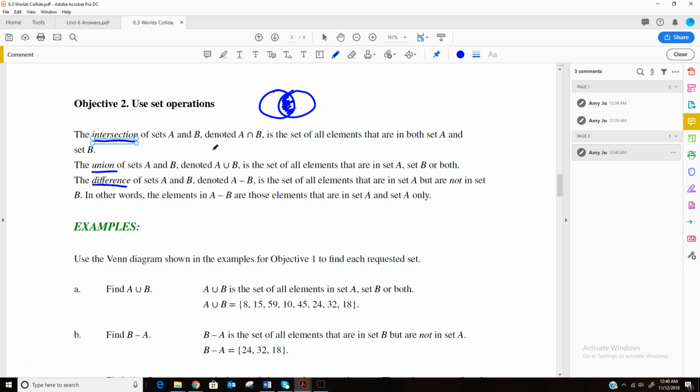The union is anything that's in one or the other. So if it's in A, you list it. If it's in B, you list it. If it's in both, you list it. The difference between two sets is where you take everything that's in A but not in set B. So let's practice this.